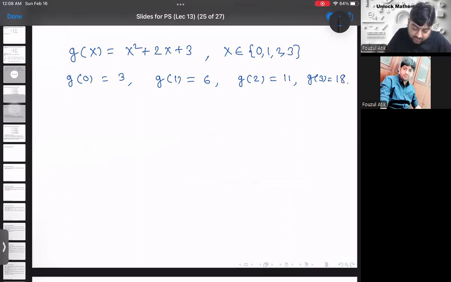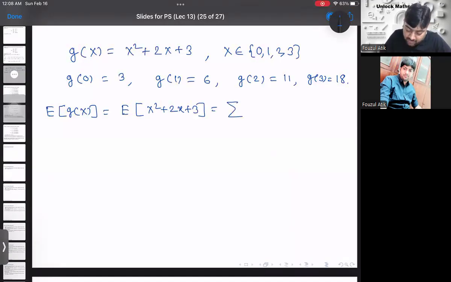And therefore expectation of g of x, which is actually expectation of x square plus 2x plus 3, according to that theorem, is summation over i of g of xi into p of xi.